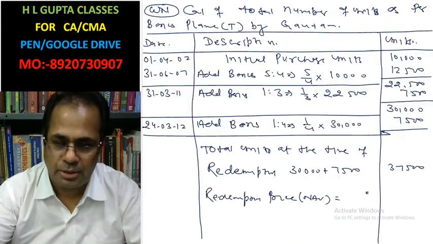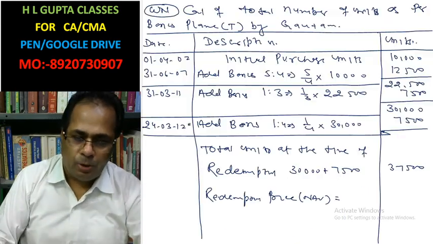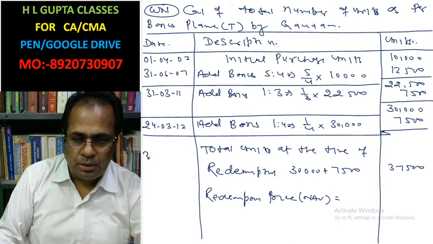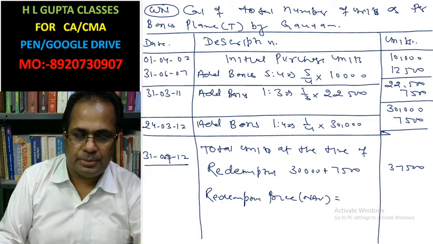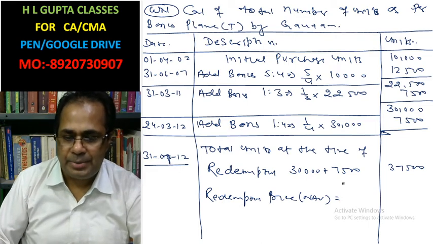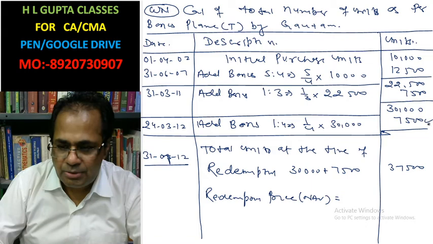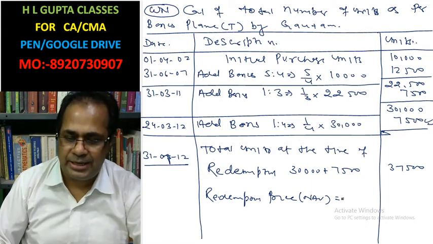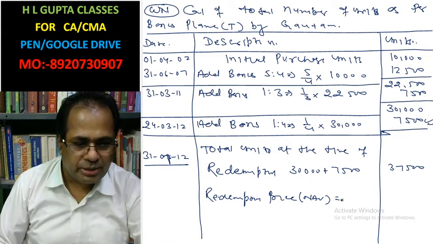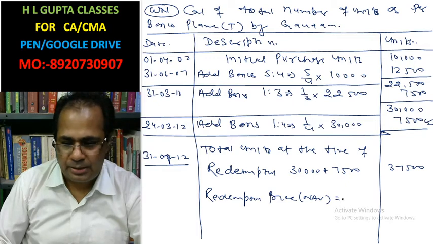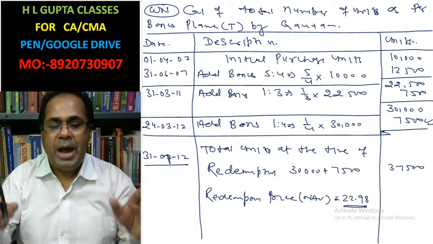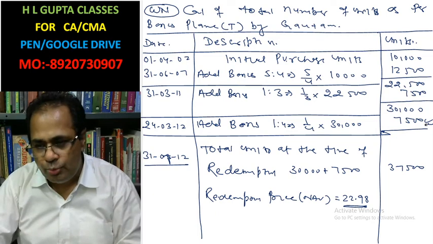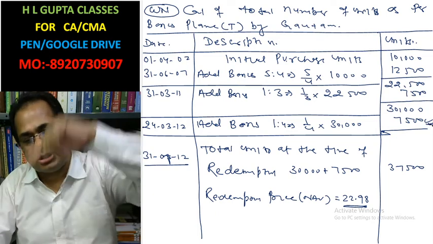Look at this figure: on 31st/07/2012 you have redeemed these units at net assets value 22.98, but you have not purchased these units, you have just received bonus.